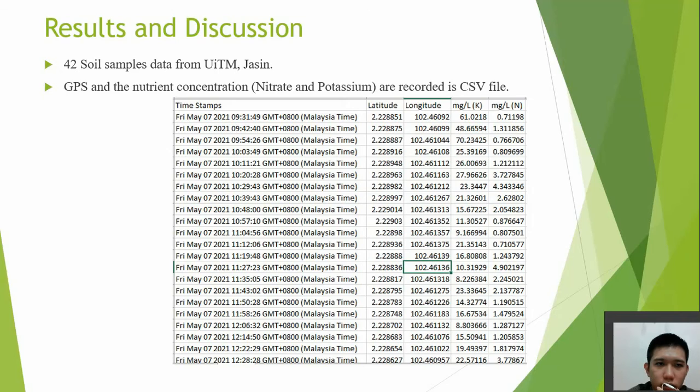This is the result of the 42 soil samples collected from the palm oil field, UITN Jasin. The nutrient concentrations of nitrate and potassium are recorded in a CSV file. From the figure, we can see that the timestamp is recorded and the GPS coordinates are recorded in terms of latitude and longitude, and the concentrations of nitrate and potassium are recorded in units of ng per L.